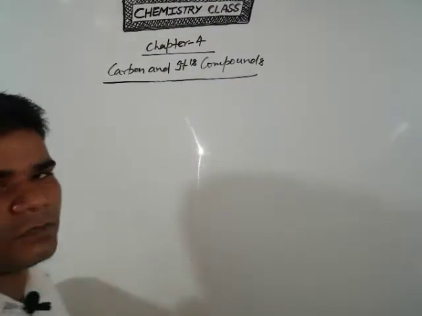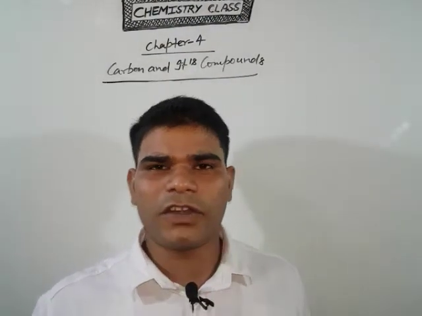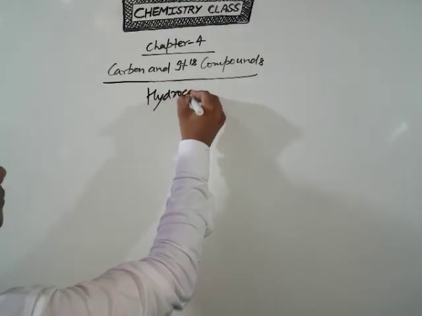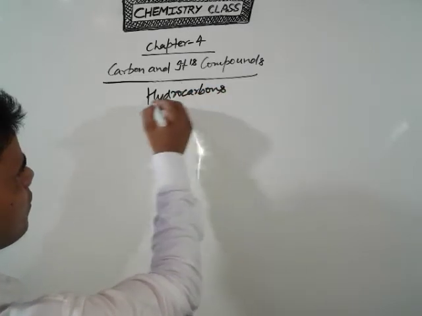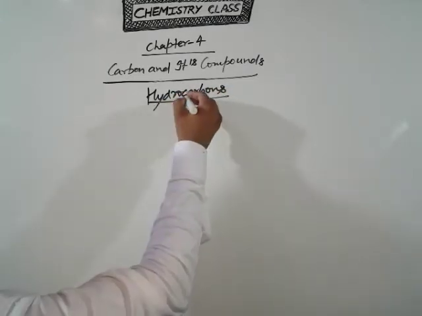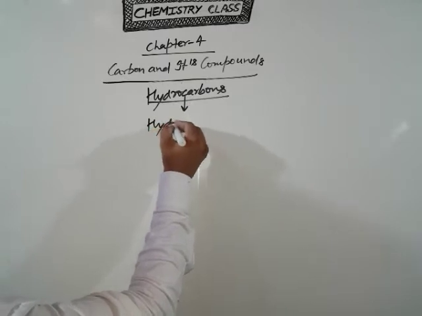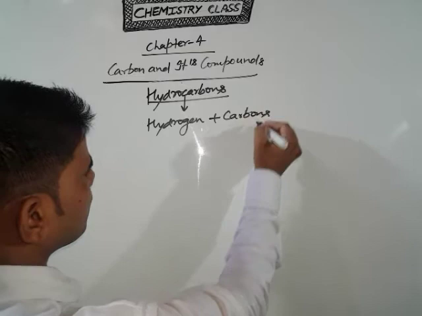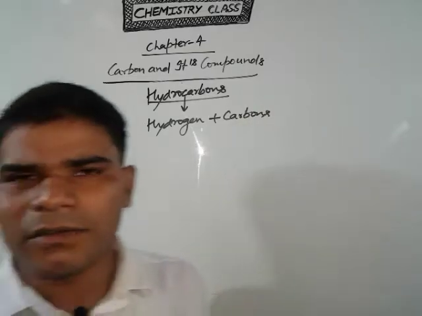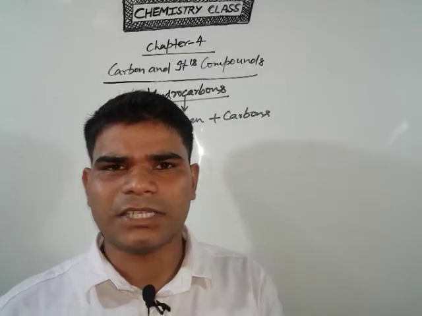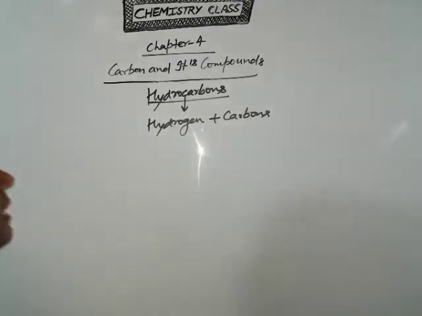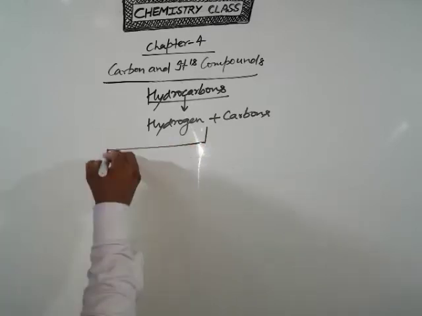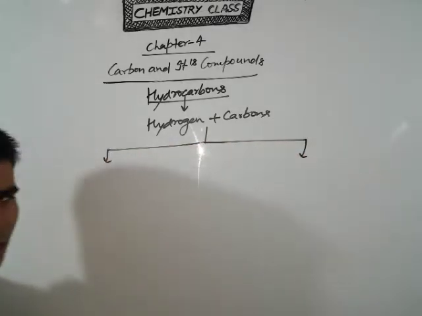So students, now come to the hydrocarbons. First of all, what is the meaning of hydrocarbons? Clear? Hydrocarbons means hydrogen plus carbon. If any compound has only hydrogen and carbon, this type of compound is known as a hydrocarbon compound. Clear? So hydrocarbon compounds are categorized in two categories.